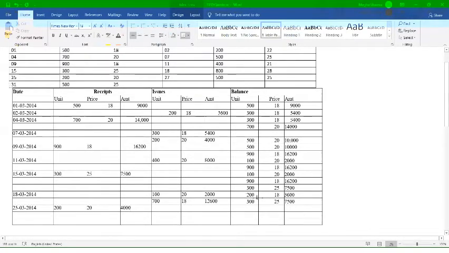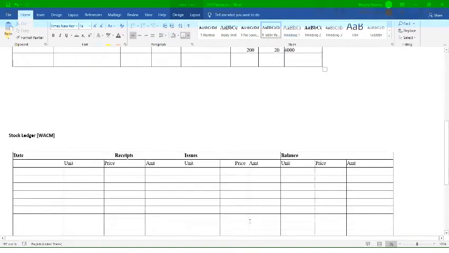The balance that is running, we can write the same balance here. So we can write over here the same balance, and the current units you purchased, that is 200 units at the rate of 20. So how much will it come? 4,000. So this is your balance as on 25th of March, right?